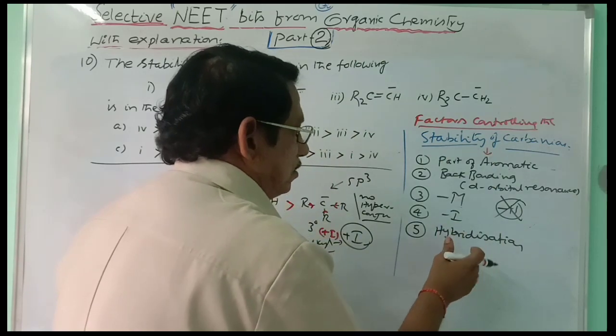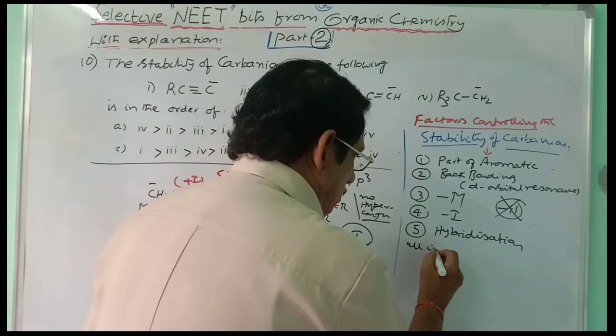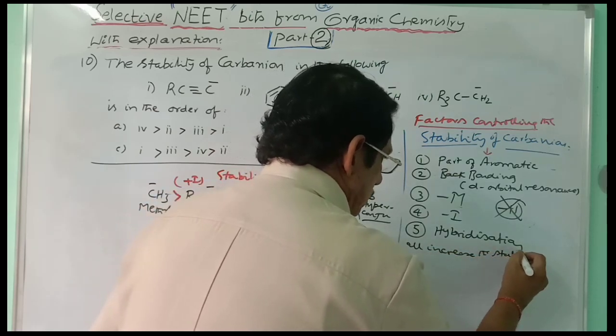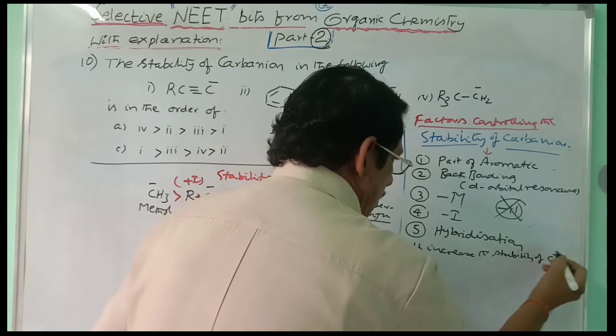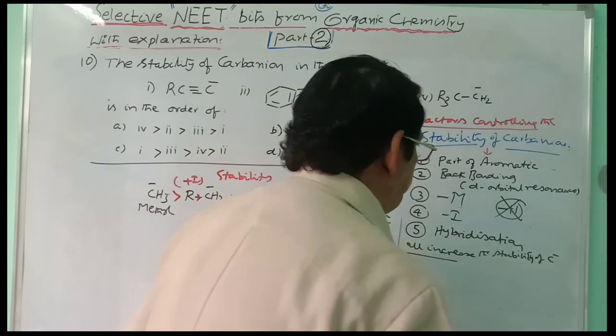These all increase the stability of carbanion. This is the first case.